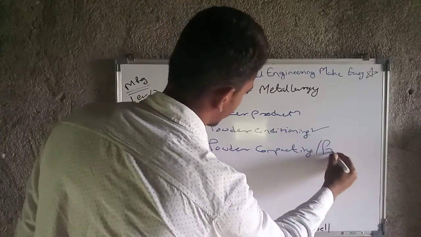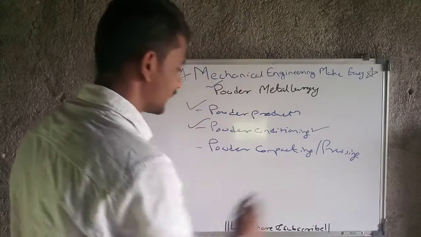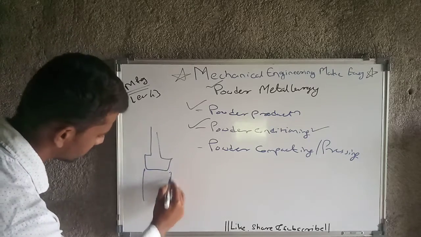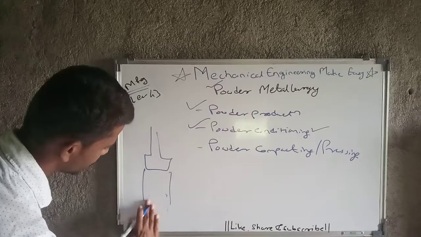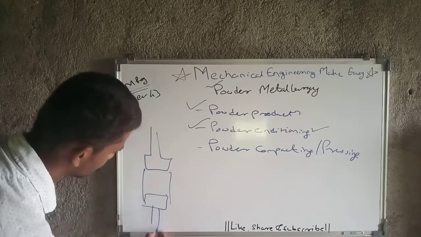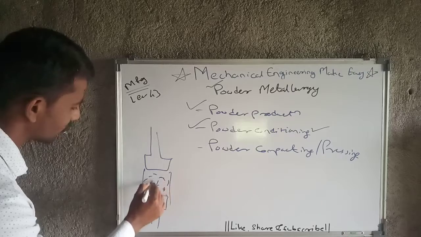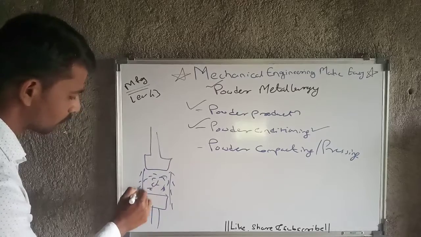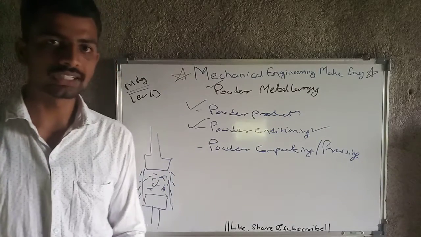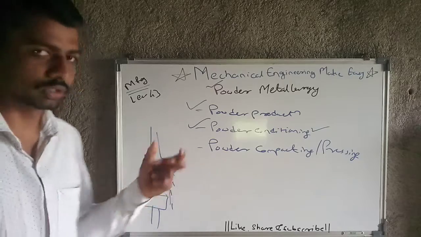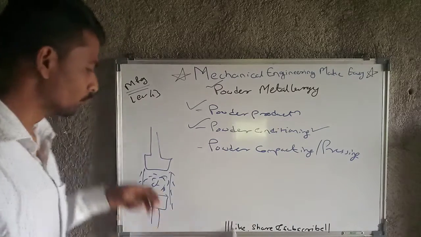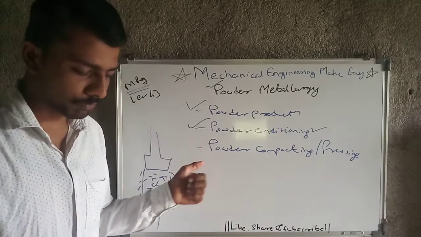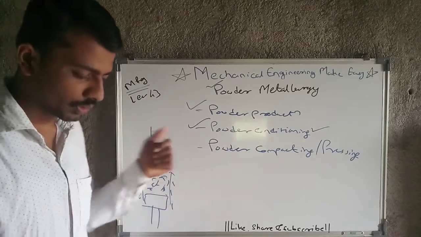Powder compacting or pressing means, after blending or mixing, what will happen. For example, if this is a punch, from the back side also there will be one punch, and here that powder will be there and we are going to press that powder with the help of these two punches. Okay, and why are we going to press that? For removing the air bubbles and air gaps in between, and to get the uniform density of that powder, we will compress that.